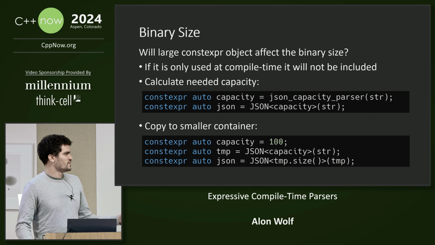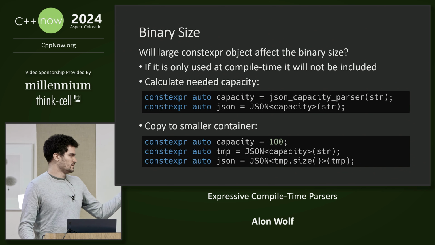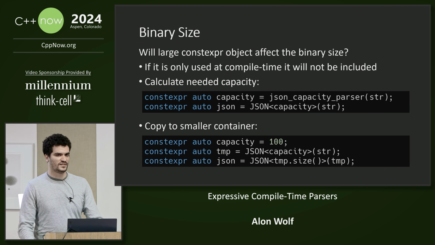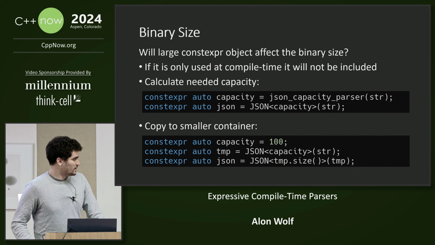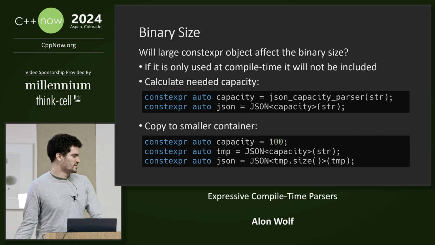One of them is to first pass a more lightweight parser just to calculate the necessary capacity, and then use it to decide how much to allocate. The other one is to first allocate it with a vector with a very big capacity, and then copy it into another constexpr variable, which will only allocate the capacity that is needed, and use this one at runtime.